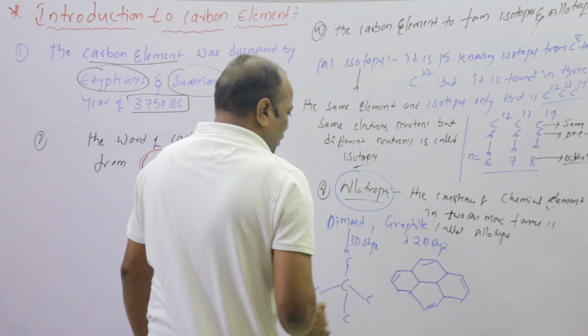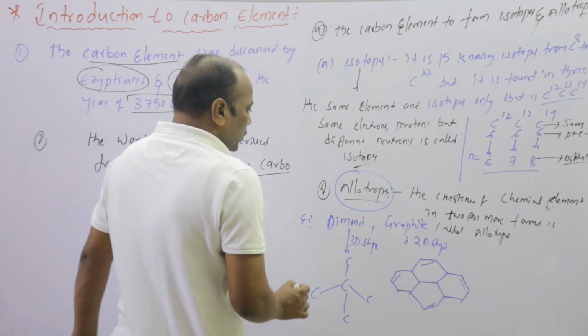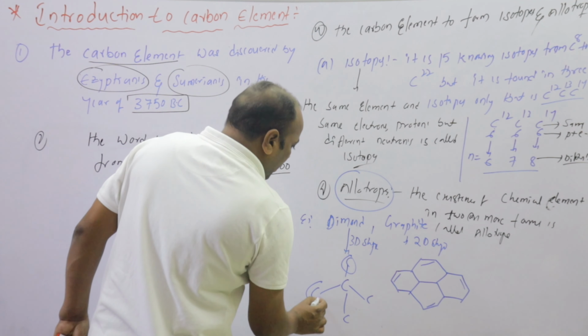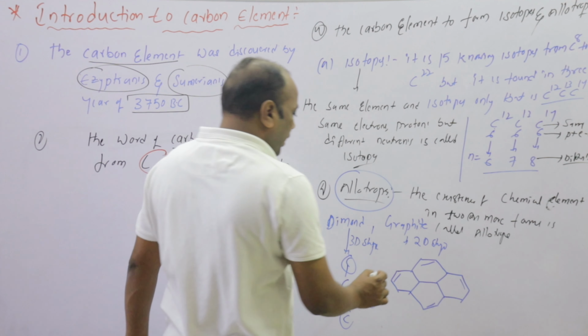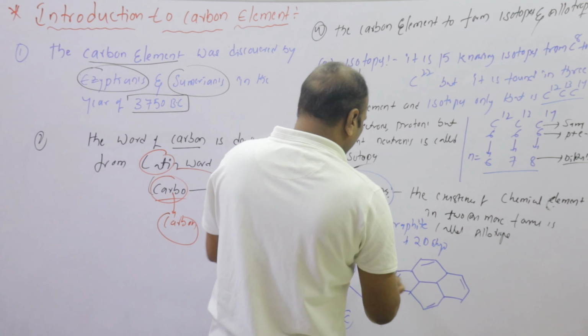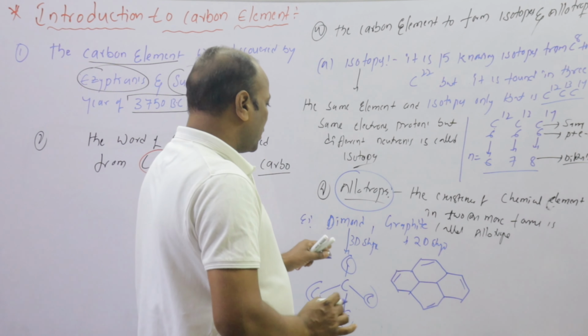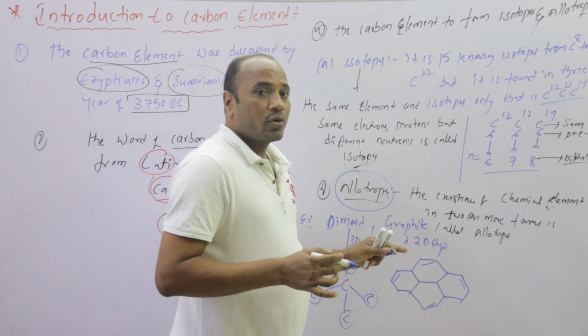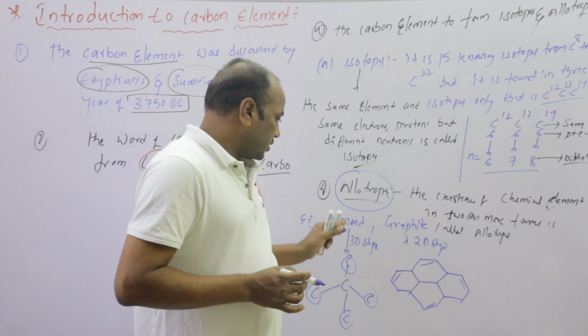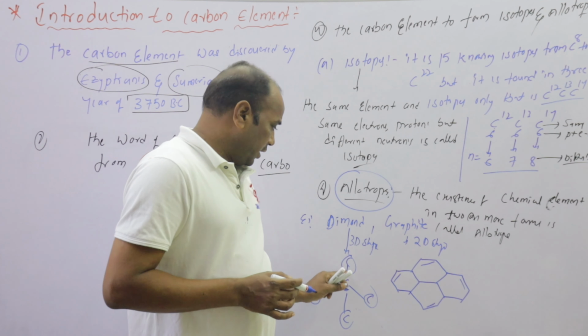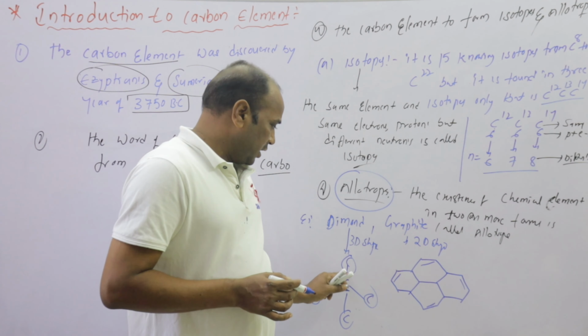Carbon in diamond and graphite is also carbon, but it is different. Allotropes form in two or more forms, diamond and graphite. Diamond has sp3 hybridization with tetrahedral shape, and graphite has sp2 hybridization with trigonal shape.